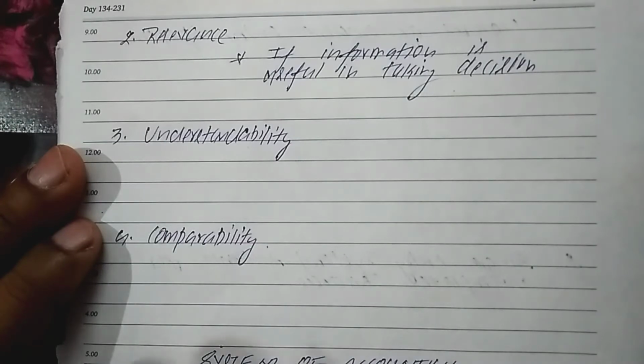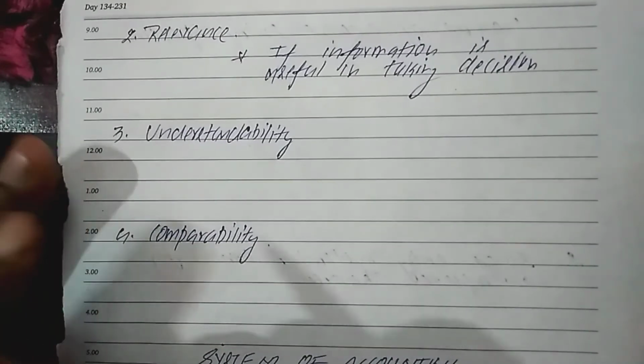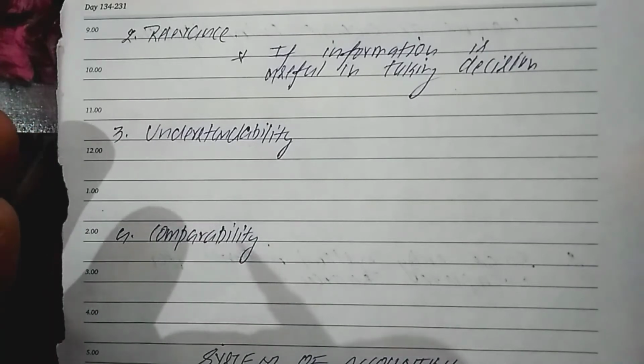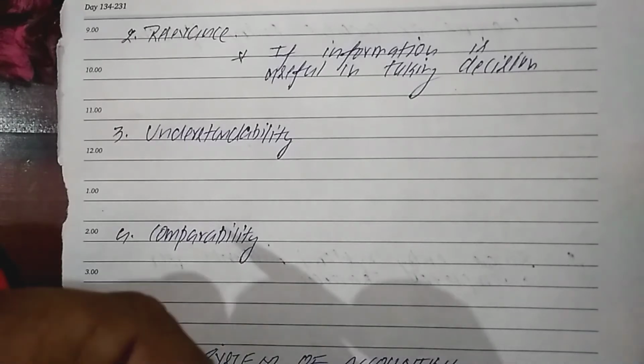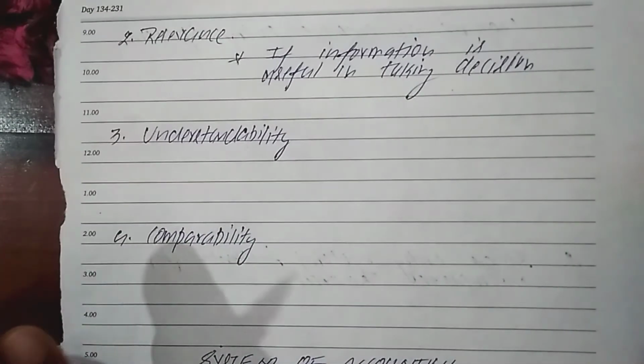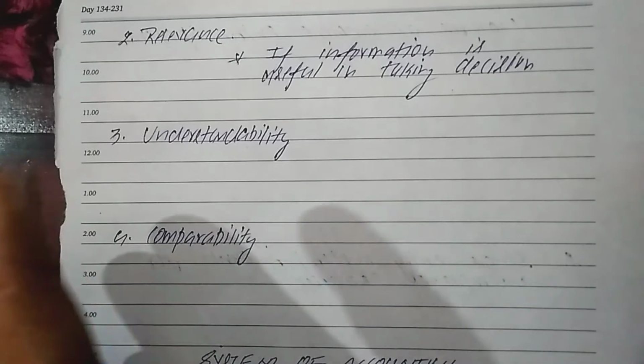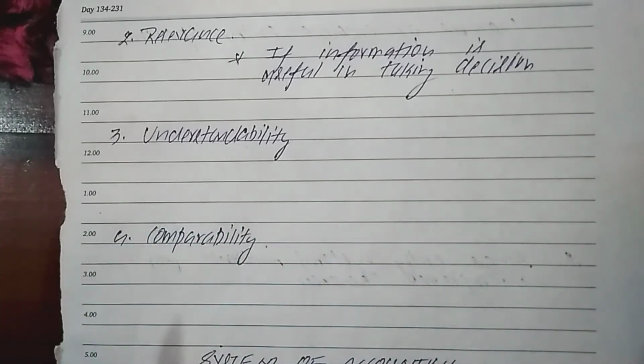Example: say I need information as a company regarding how many employees are there in the organization and how much salary I am paying them. But the information available to me is regarding how much raw material I am using. So that information is not relevant here because I can't take a decision on the basis of that.